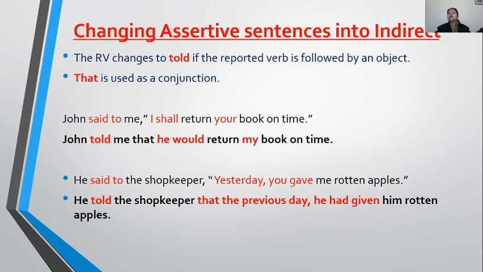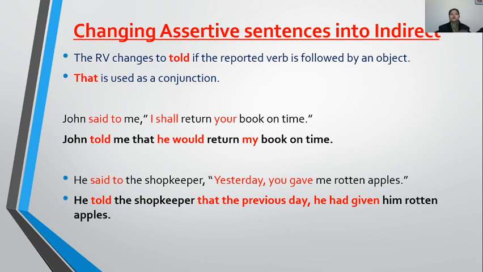And what is the rule of the tense? If the reporting verb is in past tense, then the tense of the speech will change. If it is in present tense, then it will become past. If it is already in past tense, it will become past perfect. And if it is already in past perfect tense, then it will remain unchanged. We are not going to make any change in the tense of that sentence.